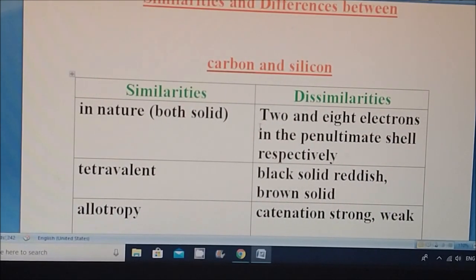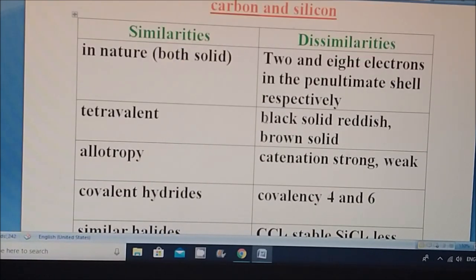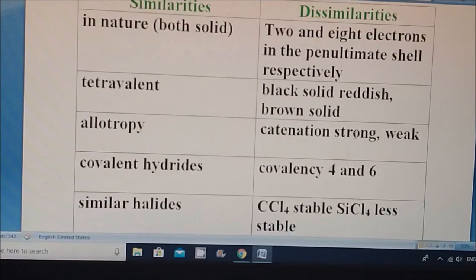Then let us come to the dissimilarities, which means differences. In the valence shell, carbon has only 2 electrons in the p orbitals, but silicon has a higher number of outermost electron orbitals and will possess 8 electrons. Among carbon and silicon, carbon looks like a black solid, whereas silicon is a brown solid.